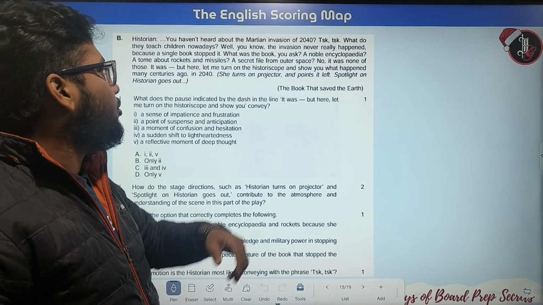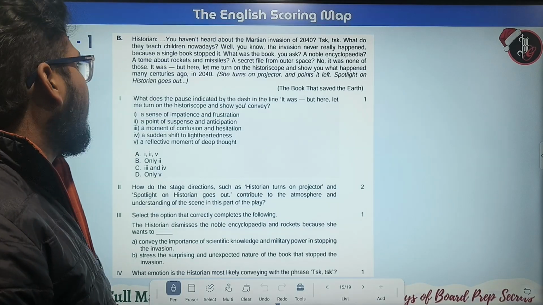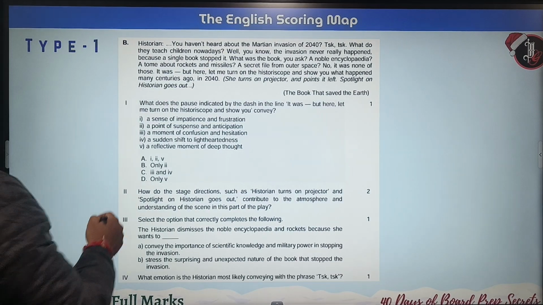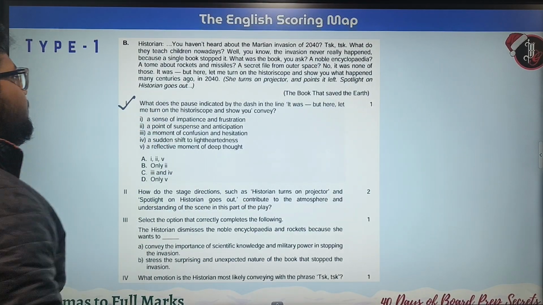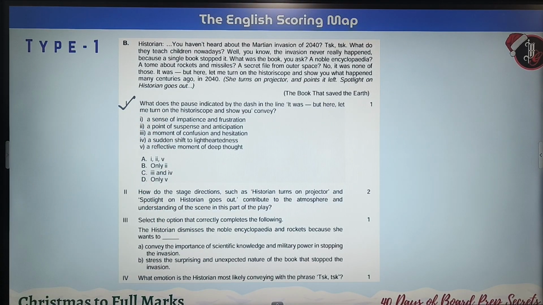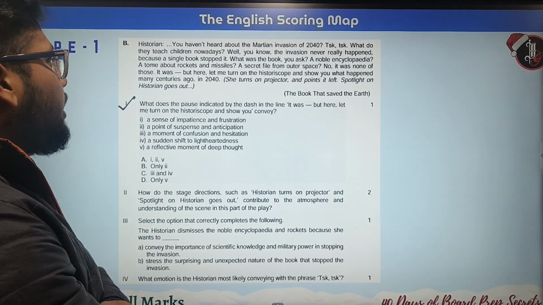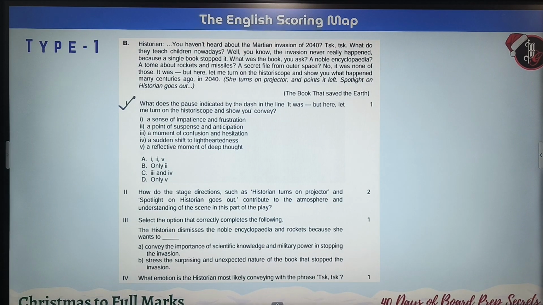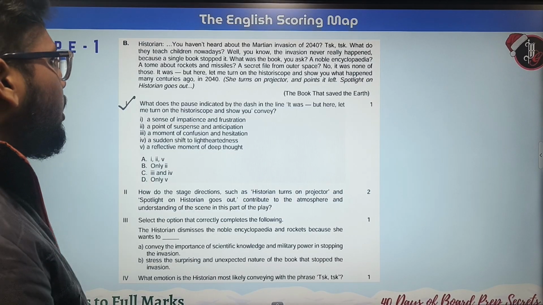She turns on the projector and points it left, spotlighting, and the historian goes out. So this is the question that we have over here. What does the pause indicated by the dash in the line "It was, but here let me turn on the historiscope and show you" convey?